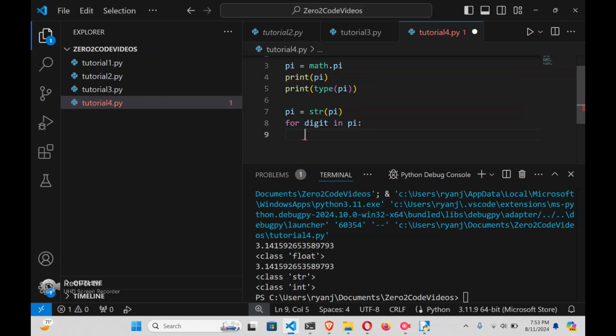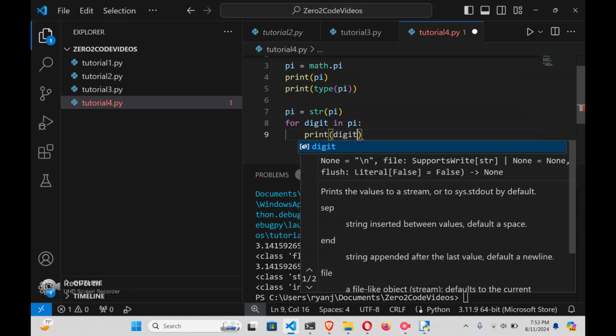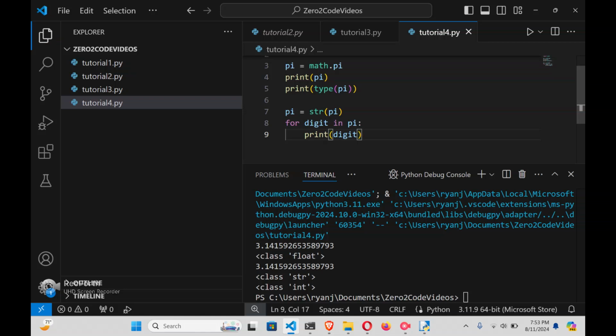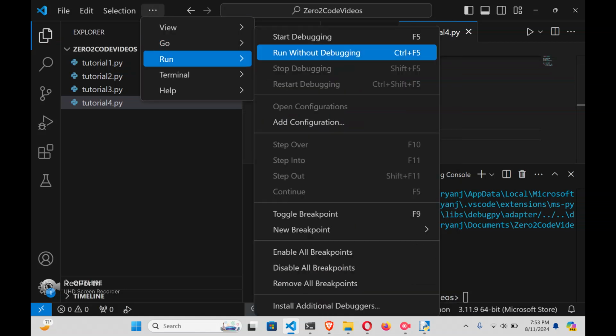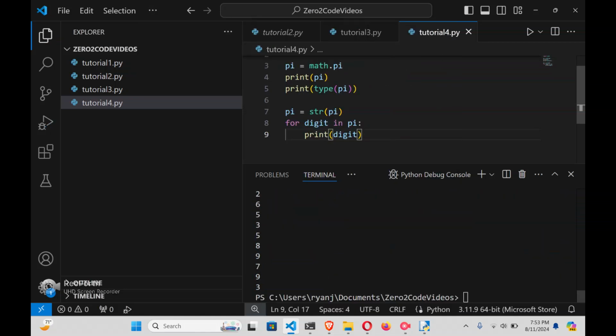Pi, we will print our digit. And let's see what happens. Okay, so we got all these different numbers, and we also have this decimal.